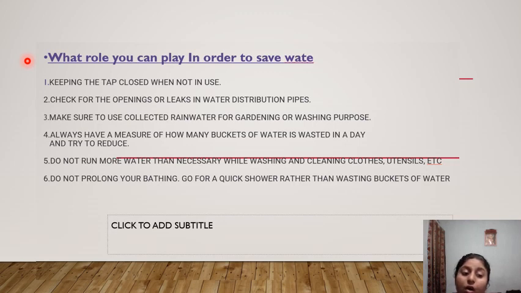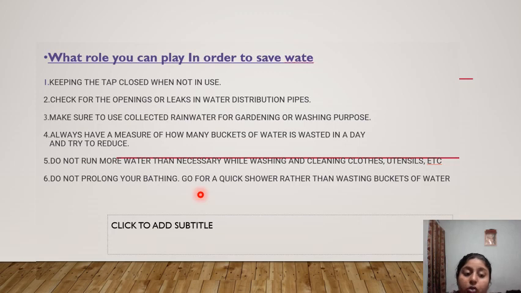Now always have a measure of how many buckets of water are wasted in a day and try to reduce them. Yes, this point is also very good for us. If our work gets done in one bucket, then what is the need to use 2 to 3 buckets? It is also not good. Yes, so do not run more water than necessary while washing and cleaning clothes, utensils, etc.